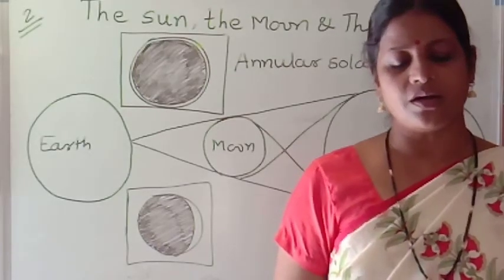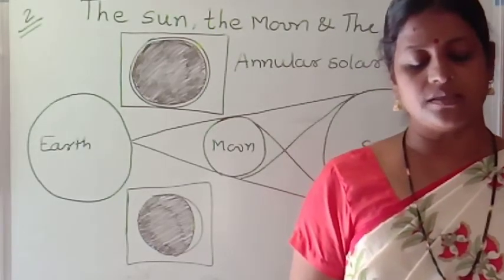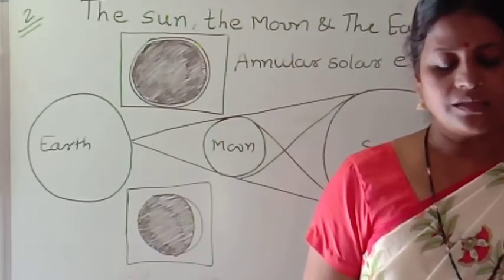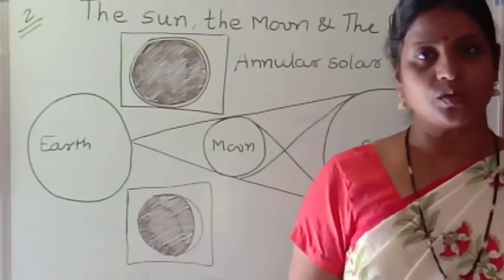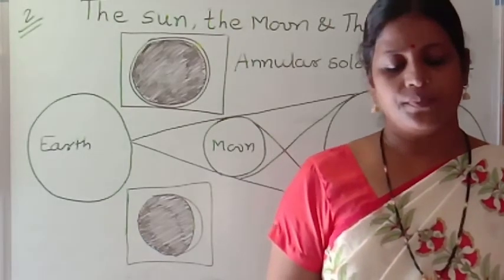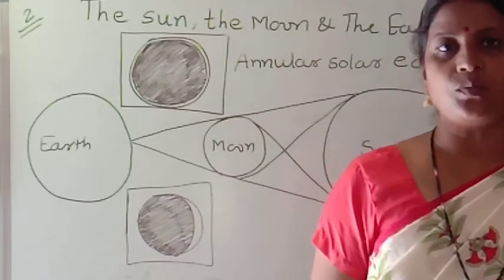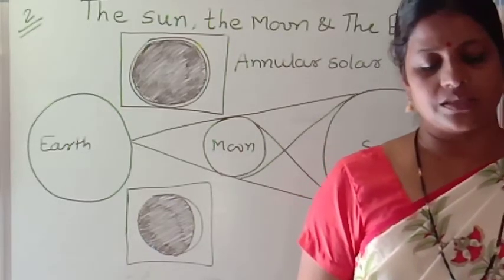The torch means our sun, and hold it at a distance of 30 centimeters from the moon. Direct the light beam on the moon and throw the light. See figure 2.7.